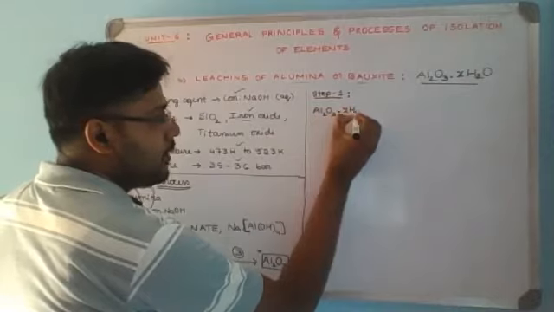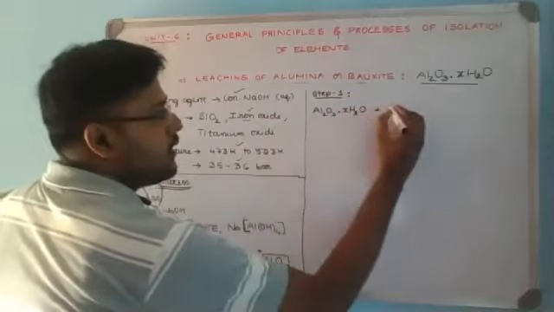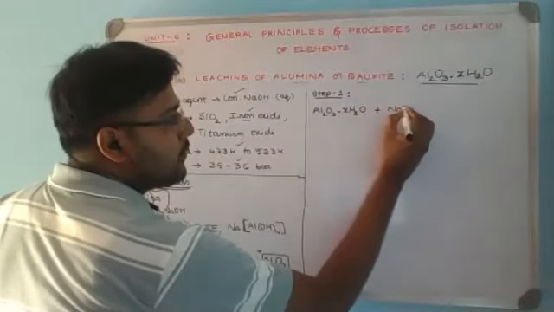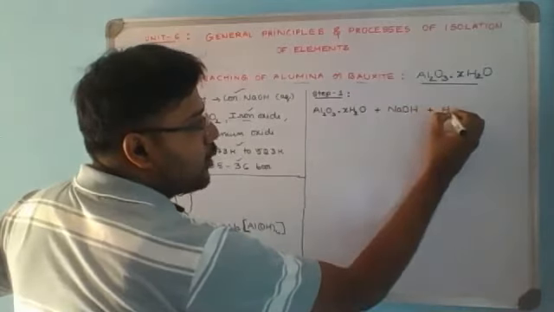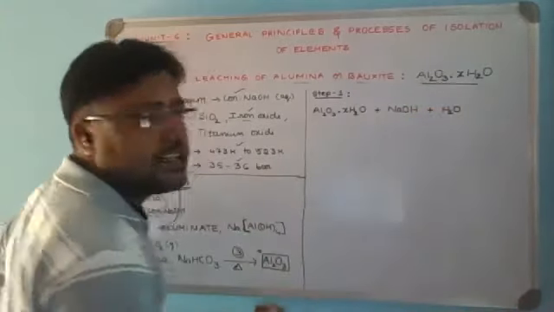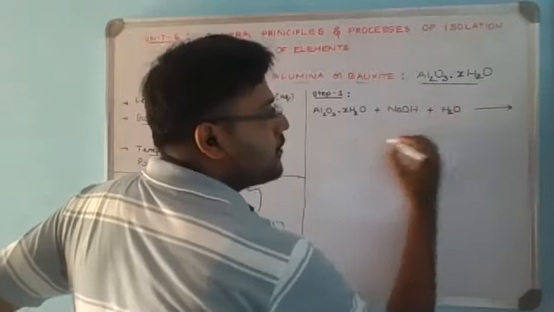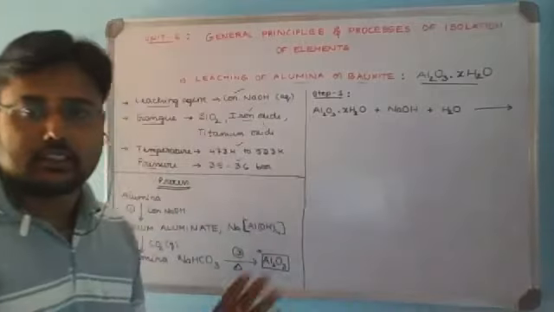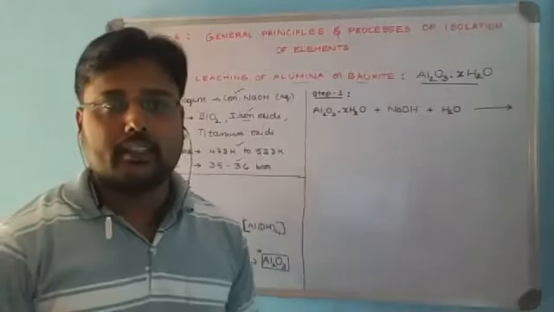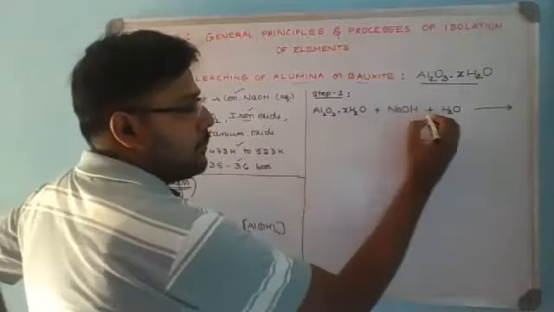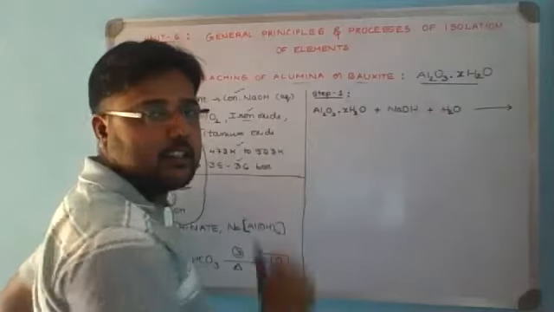Al2O3·xH2O, and we are treating that with NaOH, sodium hydroxide. Generally this will be in aqueous medium, hence you can write water along with that as a reactant. So products I will write here. Due to lack of space, just observe and write it very clearly. In the notes it will be clearly mentioned. Now the balancing part you can do later. First write the correct reactants and products in the conversion.